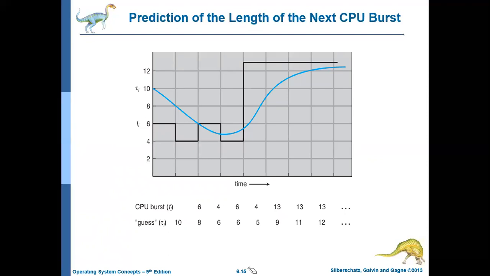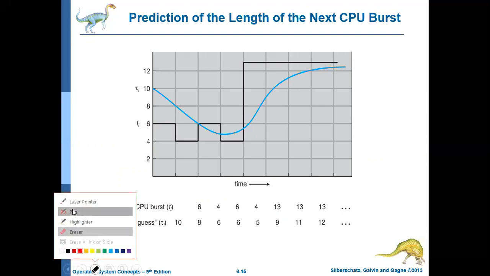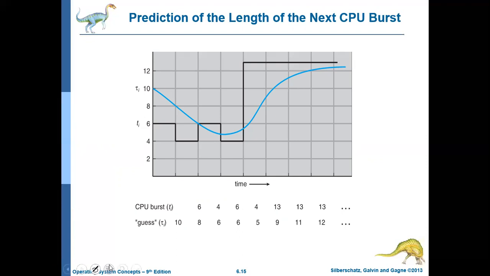Okay, so let us consider this graph. This graph talks about a particular process. Let us say this process can be anything, maybe a Word application, or a Notepad, or a gaming application. In this graph, this is t.